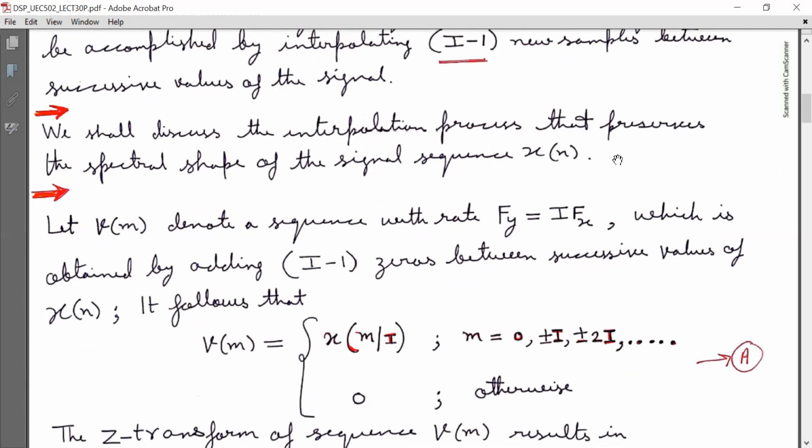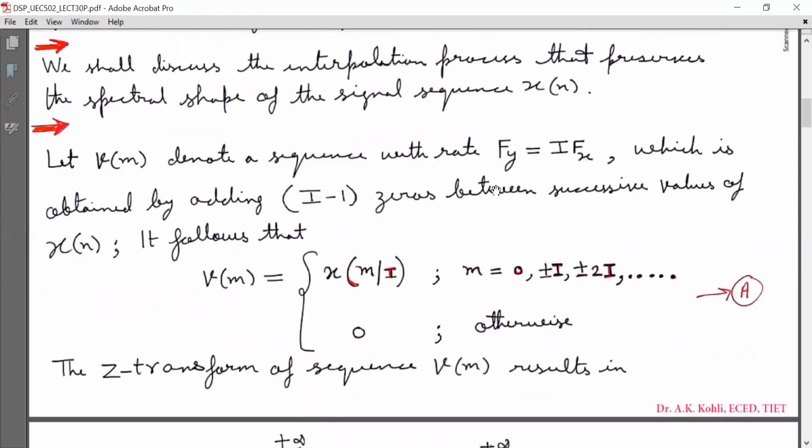Let v(m) denote a sequence with rate Fy equal to I Fx, which is obtained by adding I minus 1 zeros between successive values of x(n). It follows that v(m) is equal to x(m/I) for m equal to 0, plus minus I, plus minus 2I, and 0 otherwise.